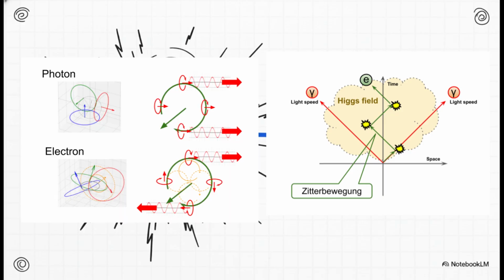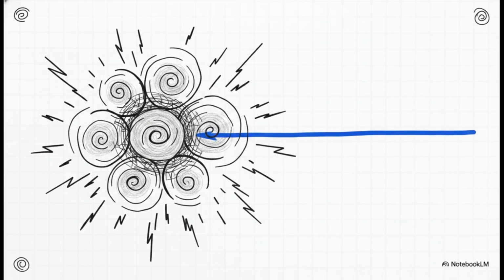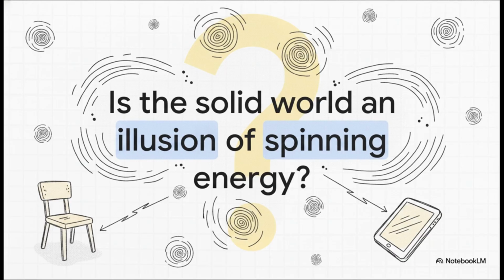It proves that when multiple angular momentum vortices interact inside a particle, they naturally cause this furious spatial jitter. The greater the angular momentum, the more intense the jitter becomes, and that violent jitter creates real resistance to moving in a straight line. That resistance is exactly what we measure as mass. Which leaves us with a pretty massive realization.